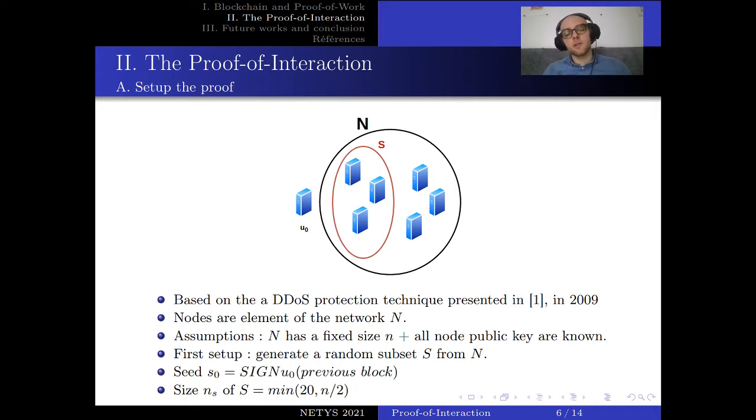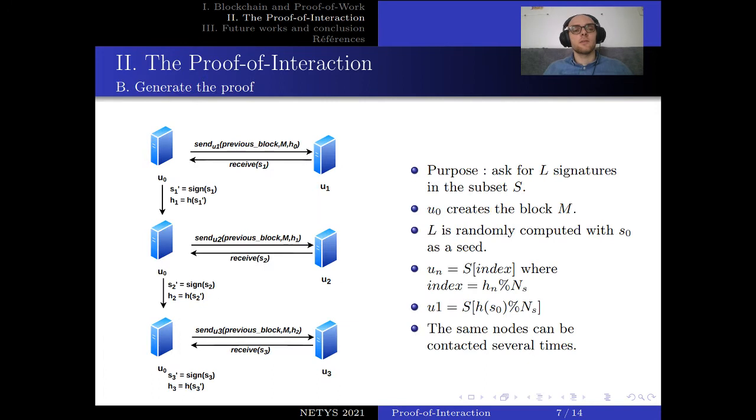Signing the previous block has an advantage: every node will have a different seed, because each signature will be different. But also every node can check the seed, because they know what it was supposed to be from each node. So now that the subset is generated, U0 can begin the proof.